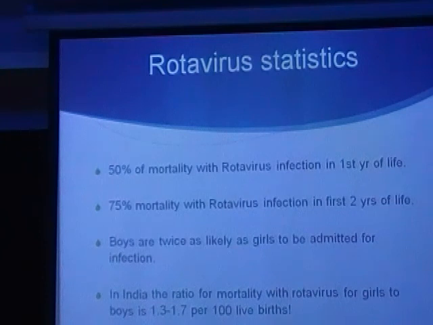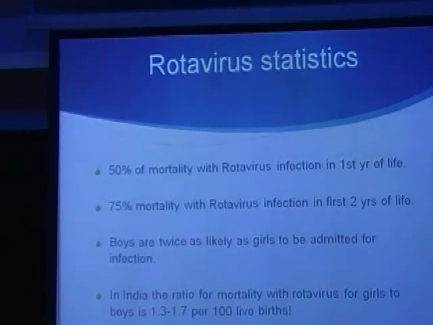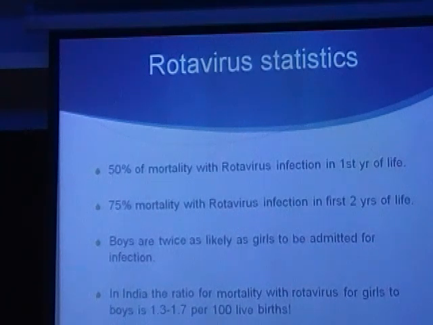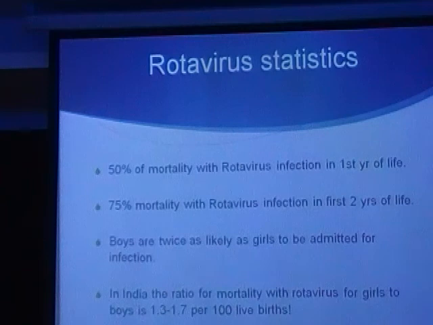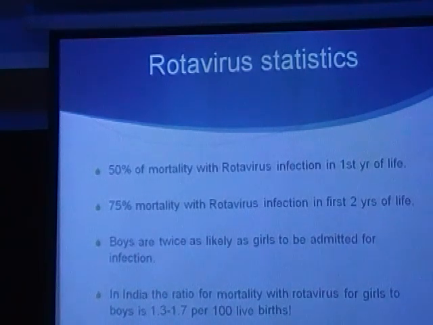This one year, when I last attended, they still told us it was 6 months. Within 6 months the vaccine has to be given, or above 6 months, it doesn't matter. This is just the mortality. We'll talk about the vaccine and the reason why it's supposed to be given before that time. This is just the mortality that we have in India with kids not getting the rotavirus vaccine, because the reality is the majority of the kids are not getting it. The rotavirus vaccine is not incorporated in the national immunization scheme as yet.